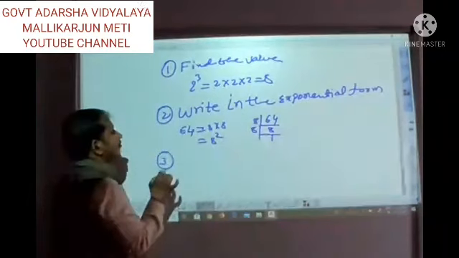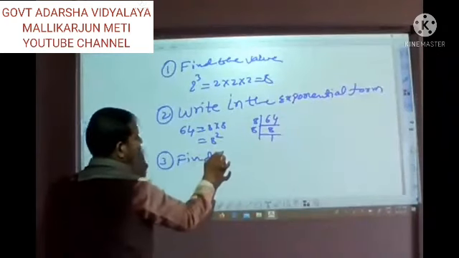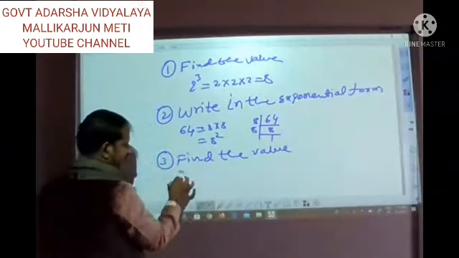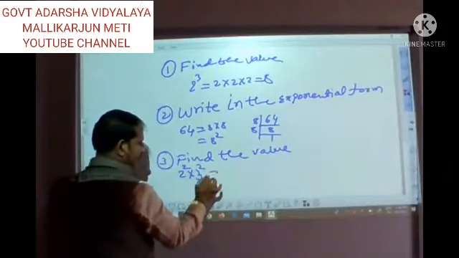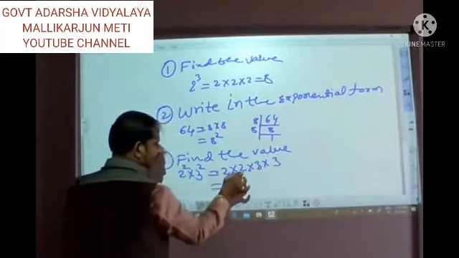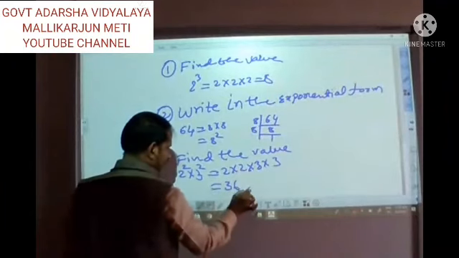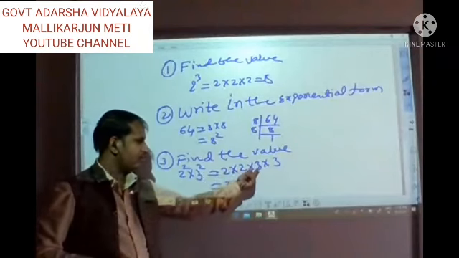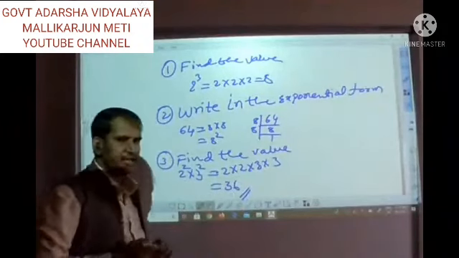Third, find the value of this also. The third point we already discussed today. 2 raised to 2 into 3 raised to 2. How are we going to write it? 2 into 2 into 3 into 3. 2 2s are 4, 4 3s are 12, 12 3s are 36. So this is the problem. Like this, we already discussed these 3 points.